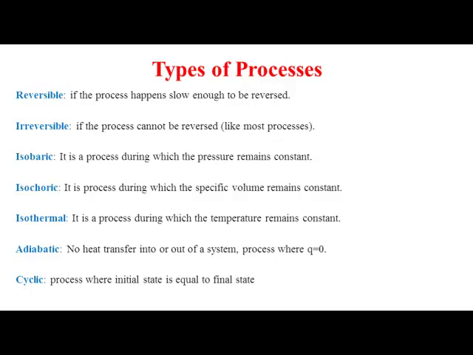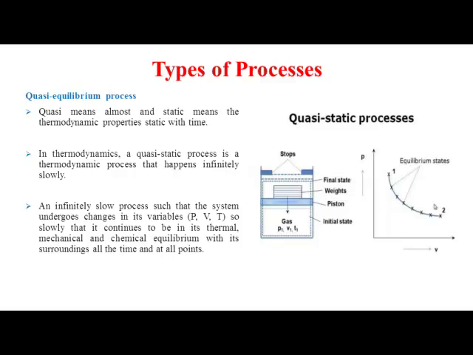Isothermal, a process during which the temperature remains constant. Basically the word iso means same. Adiabatic process, no heat transfer into or out of the system. Q is equal to 0 here. And the cyclic process, where the initial state is equal to the final state.